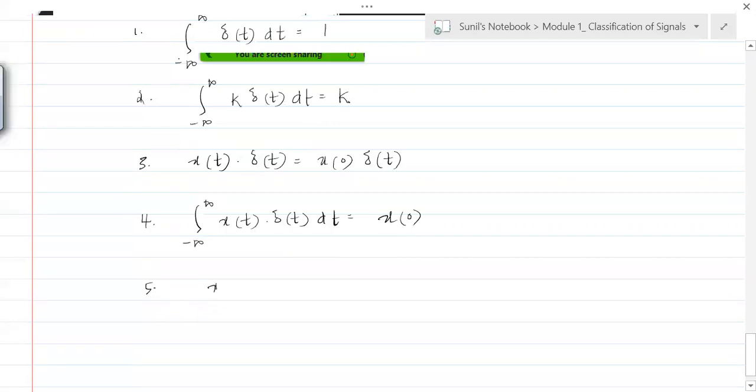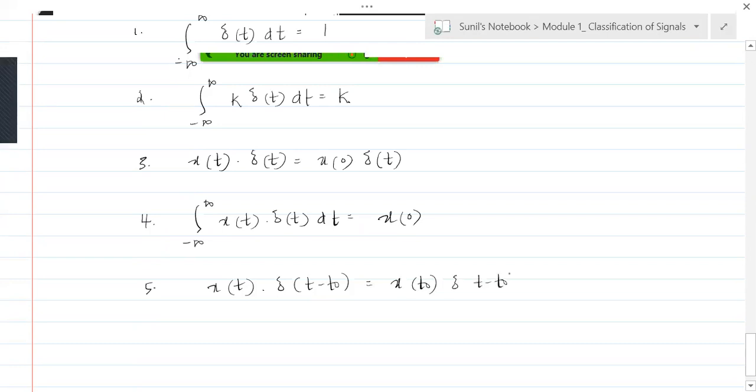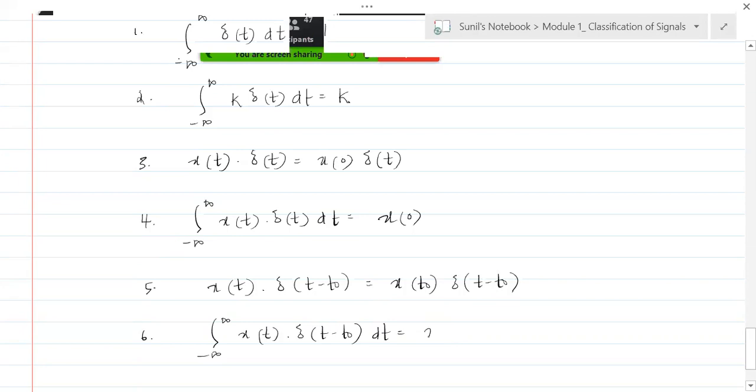So if it is x of t into delta of t minus t naught, then it is x of t naught into delta of t minus t naught. Similarly, if you integrate this product over the range minus infinity to plus infinity, then this would be x of t naught.